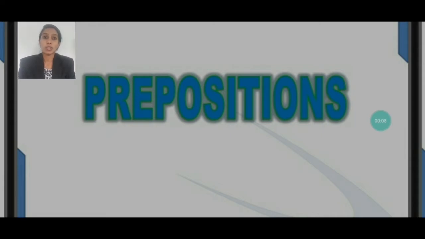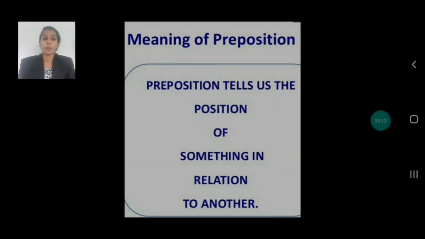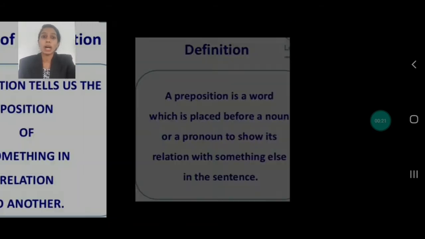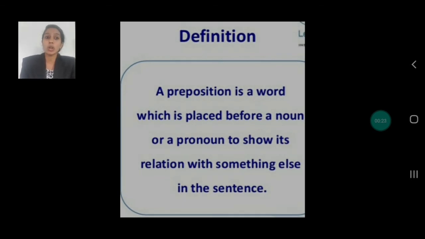In the last video, I explained to you about prepositions and the definition of a preposition. What do you mean by preposition? Yes, it tells us the position of something in relation to another. A preposition is also a word that is placed before a noun or a pronoun to show its relation with something else.